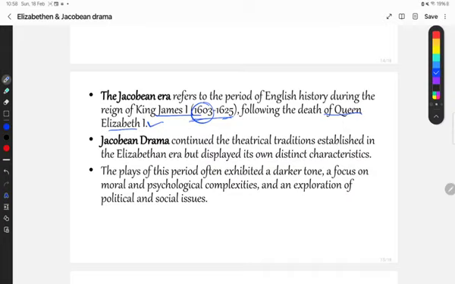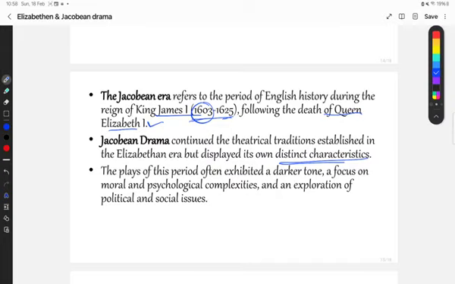The Jacobean drama continued the theatrical condition established in the Elizabethan era but displayed its own distinct characteristics. Okay, so Jacobean dramatists followed the elements of Elizabethan drama, learned from them and used them in their own drama, but along with that they used their own distinct characteristics. Distinct characteristics means they added something of their own, which made the Jacobean drama different from the Elizabethan drama.